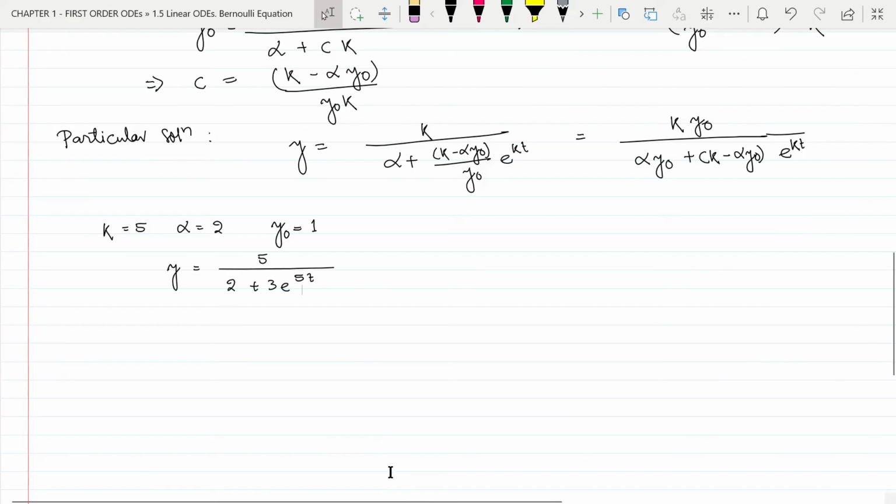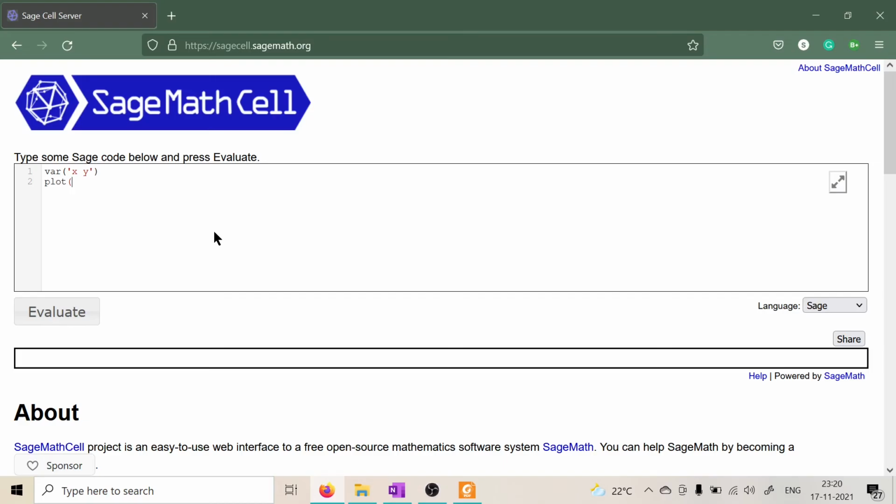Then we will write our function, which is 5 divided by 2 plus 3 multiplied by e to the power 5 multiplied by x.